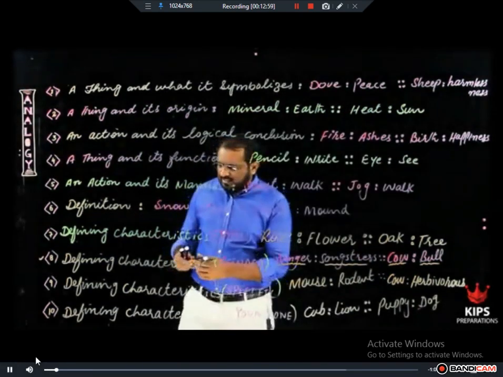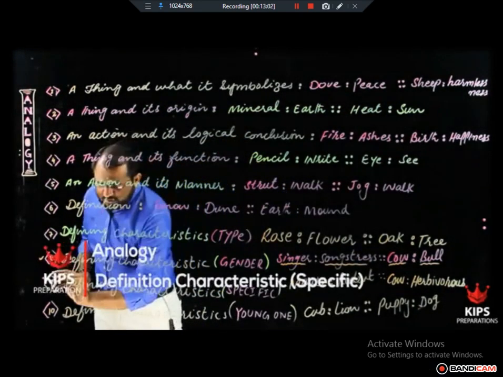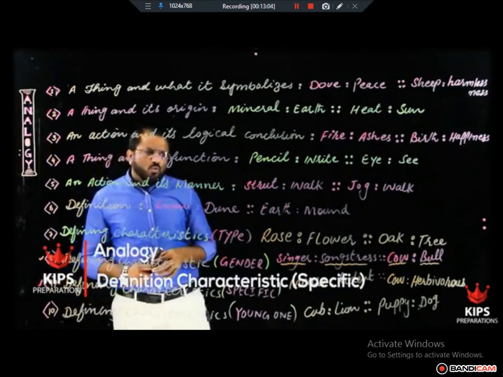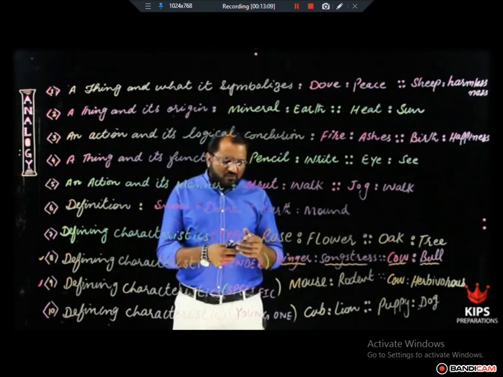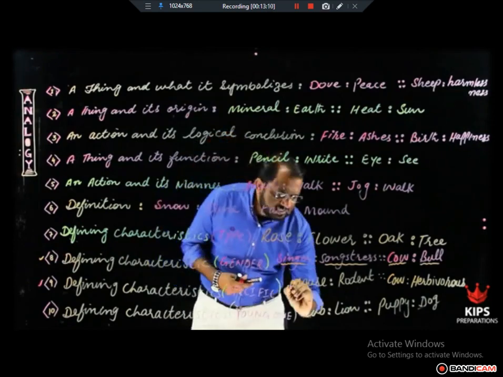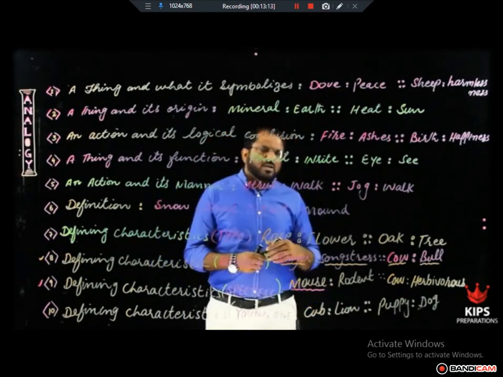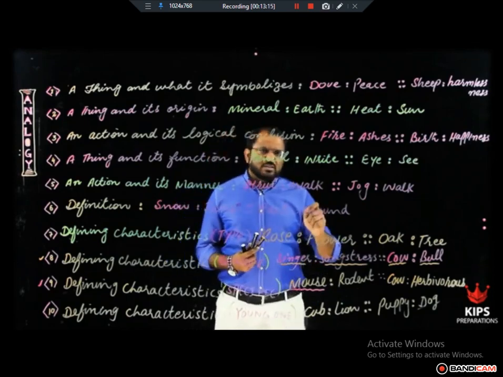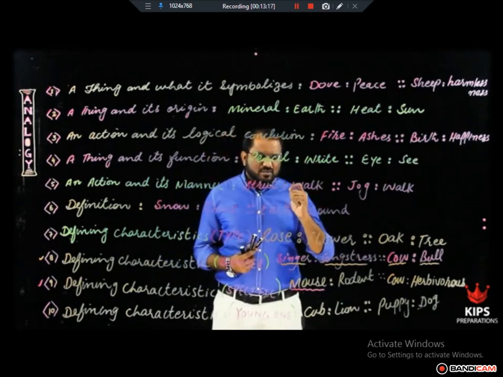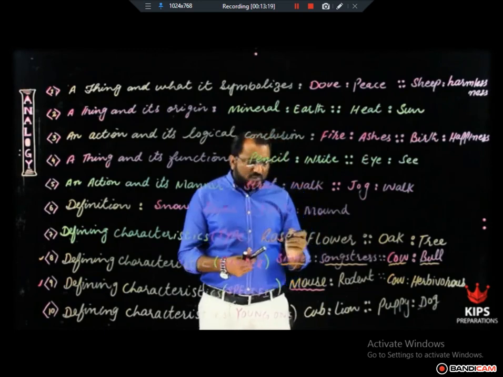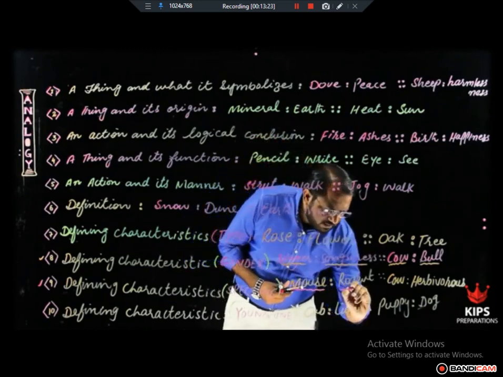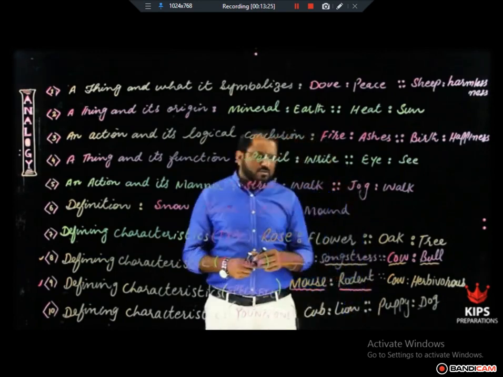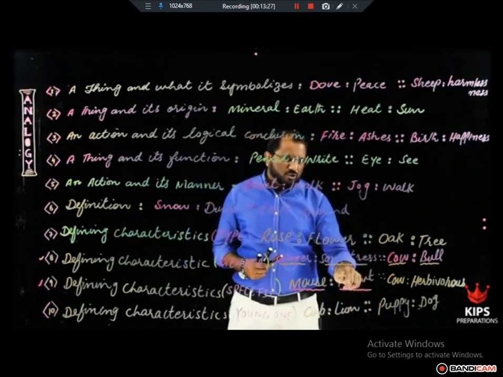Relationship is defining characteristic with respect to specific. One word will show something specific about the other thing. For example, what is specific about mouse? All the animals that cut with teeth are called rodents. So by definition, what is specific about mouse? The specific thing about mouse is that it is rodent.